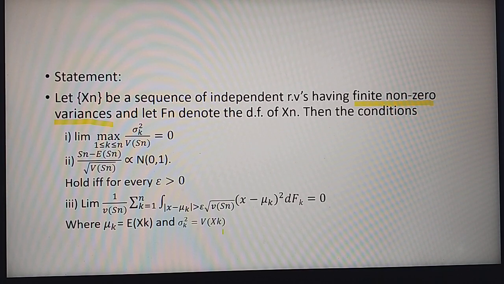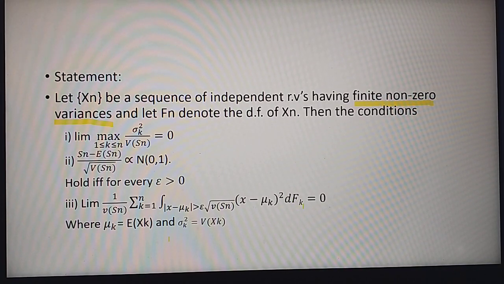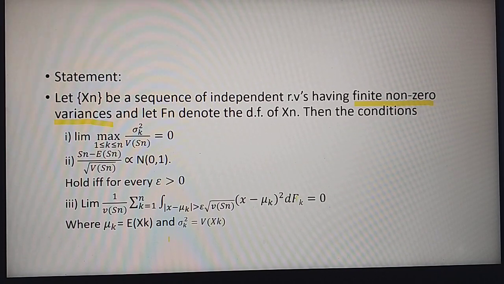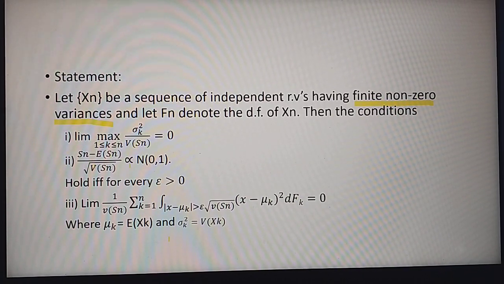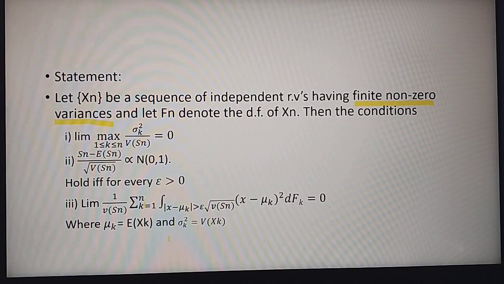So what the theorem says is that these two conditions hold if and only if the third condition holds. Here Fk is the distribution function of xk, that we know. So these are the two conditions we have to prove to hold if the third condition holds, and vice versa.